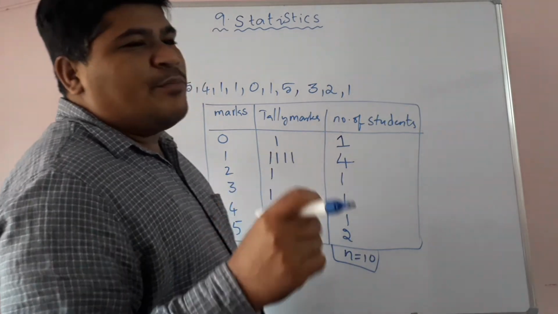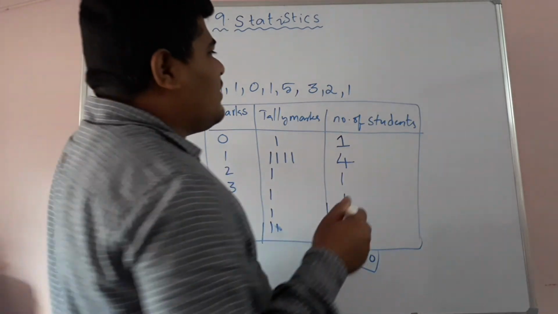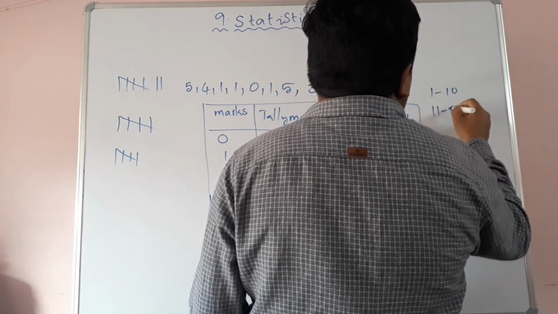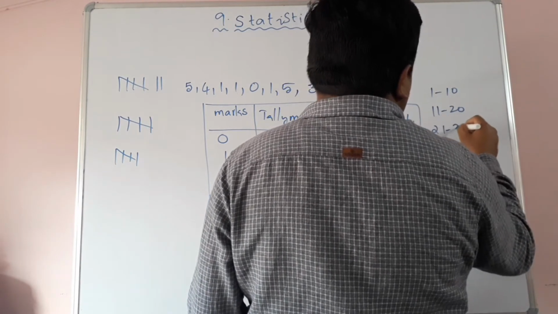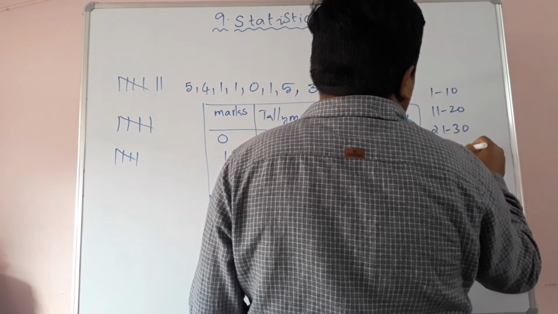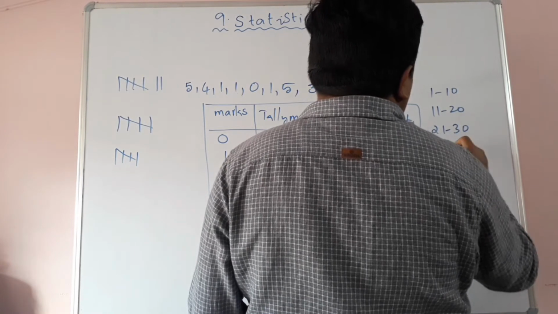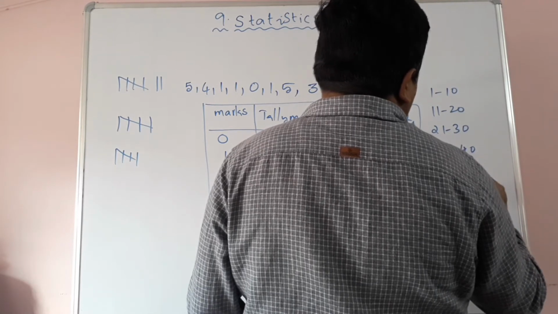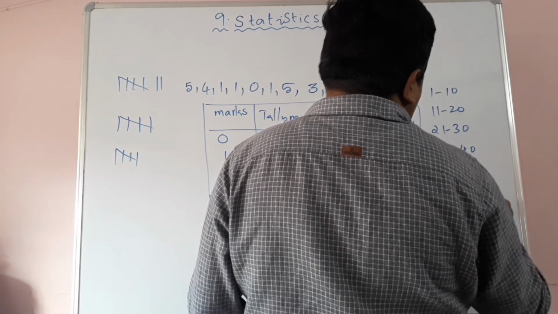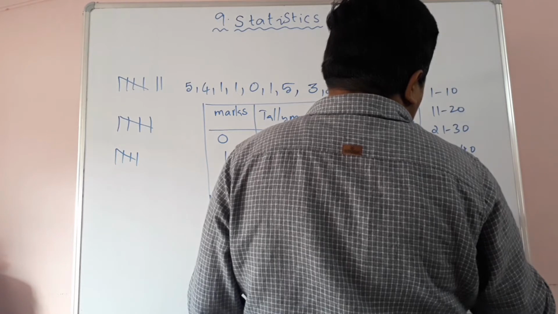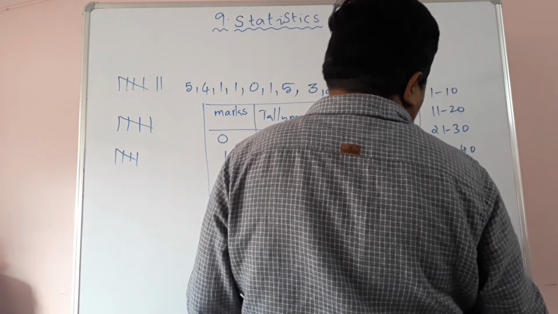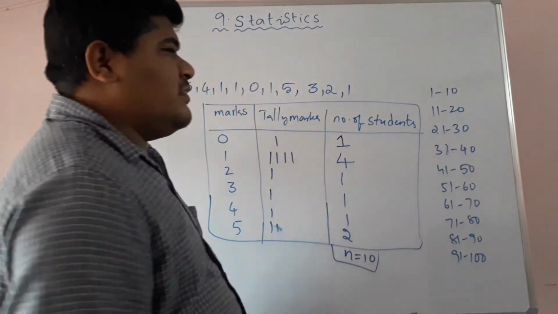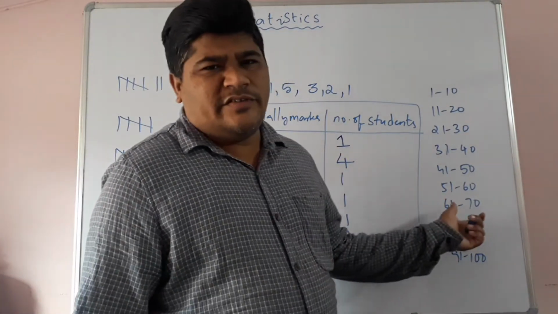Suppose the exam is for 100 marks, then we can write like this: 1 to 10, 11 to 20, 21 to 30, 31 to 40, 41 to 50, 51 to 60, 61 to 70, 71 to 80, 81 to 90, 91 to 100. So like this we can write the class intervals. Okay, so these are the class intervals, children.